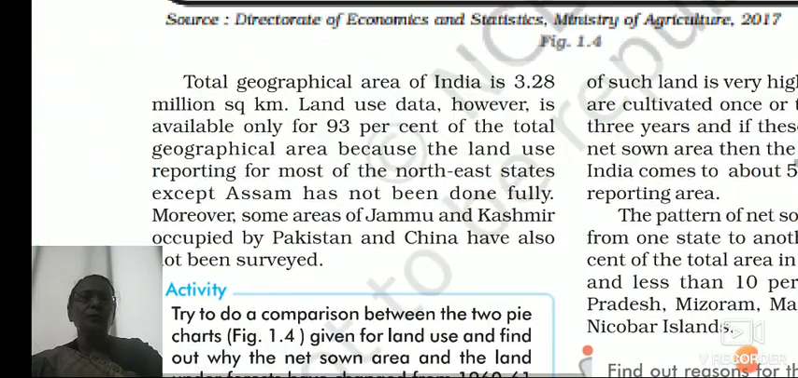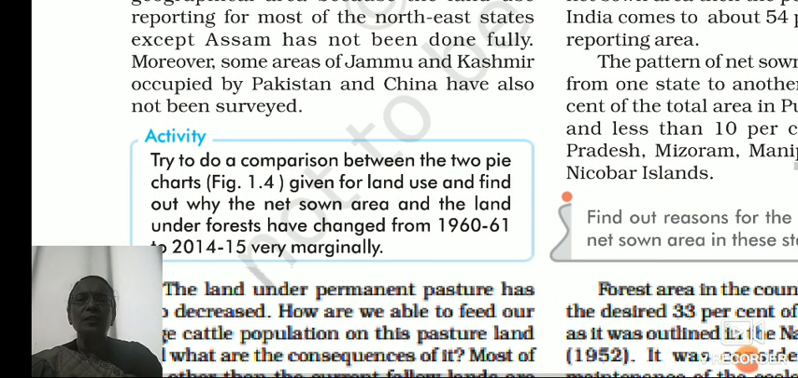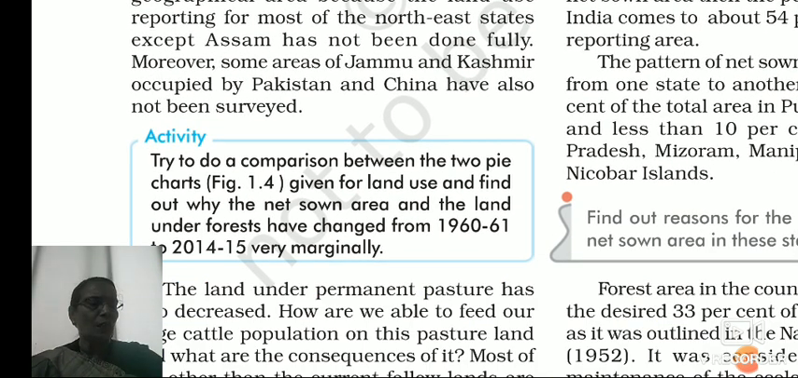So the total area of India is 3.28 million square kilometers. Land use data, however, is available only for 93% of the total geographical area, because the land use reporting for most of the northeast states except Assam has not been done fully, because they have not done the survey, and that 7% is not included in it. Moreover, some areas of Jammu and Kashmir occupied by Pakistan and China have also not been surveyed, so we cannot have the data of these.